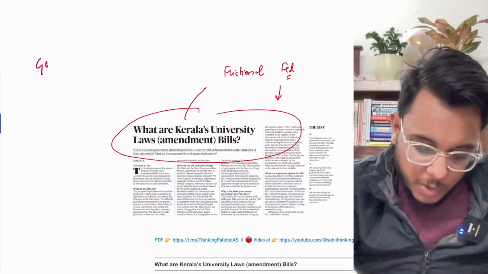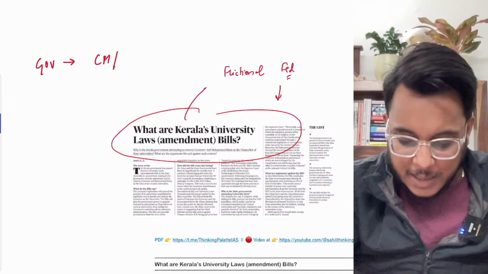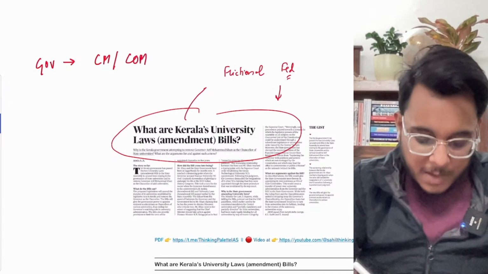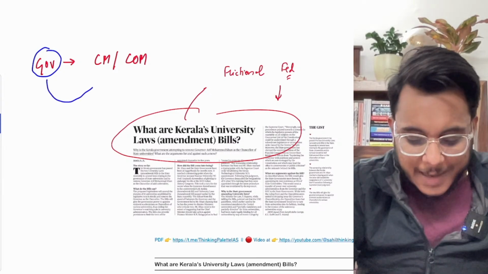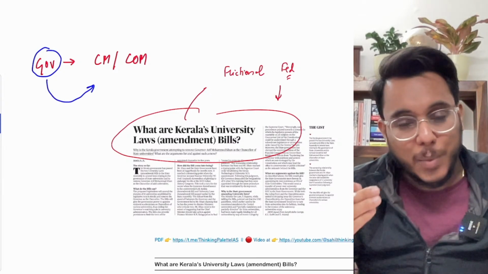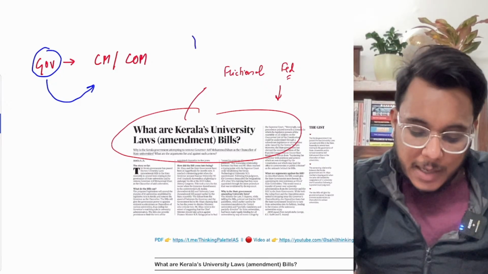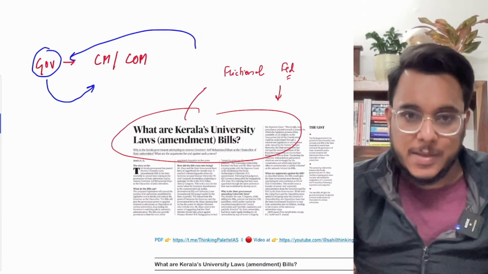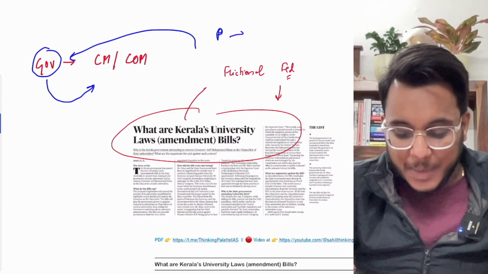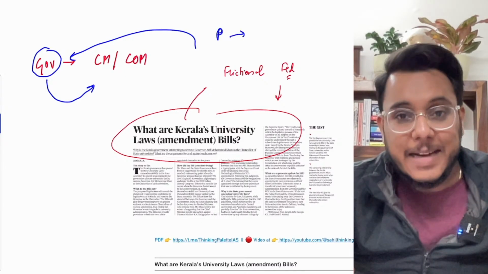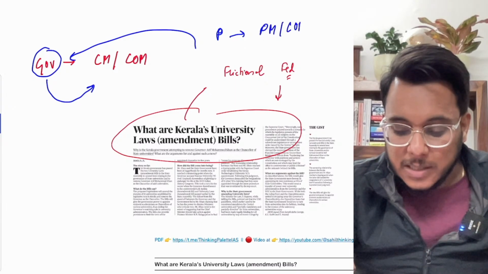Now, when we talk about the Governor and the Chief Minister and largely the Council of Ministers. First of all, the Office of Governor was constituted so that the Governor can ensure that constitutional propriety is being followed. But over the years, what has happened? The Governor's position has become politicized. Why? Because the governor is appointed by the president, and the president majorly acts on the aid and advice of the prime minister and council of ministers at the center.